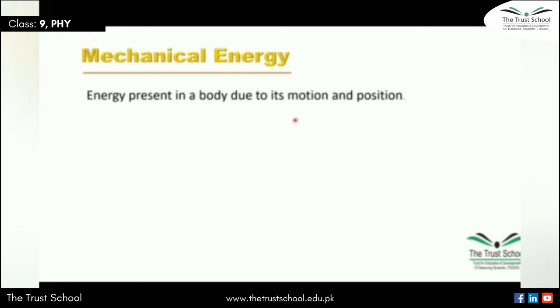Students, as you know, if a body possesses energy due to its motion, then that type of energy is called kinetic energy. And if a body possesses energy due to its position, then this is called potential energy. So when a body can do work due to both its motion and position, the form of energy will be called mechanical energy. We can use a single word instead of kinetic and potential, that is mechanical energy.